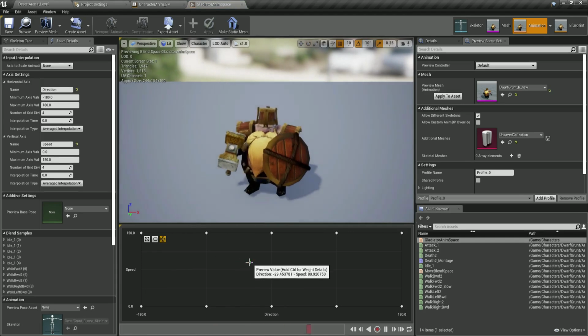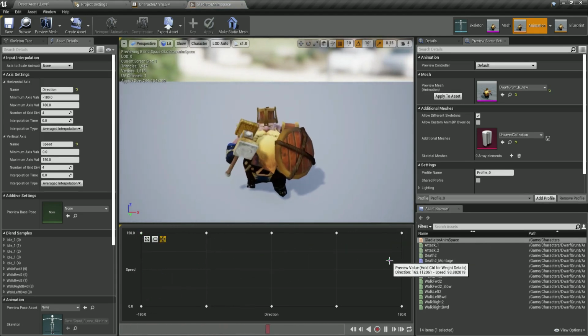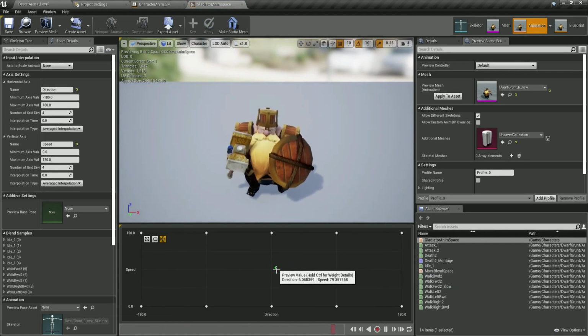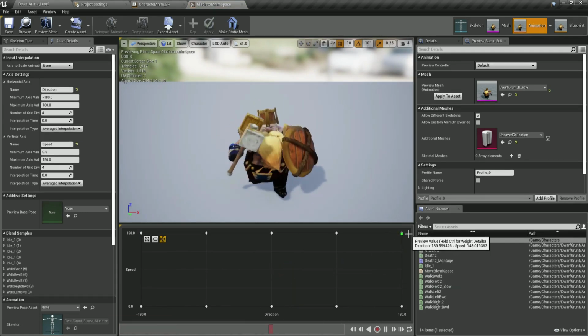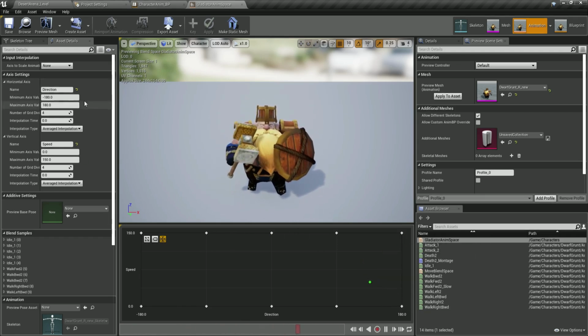What this is, is that we blended two animations. We blended the idle animation and we blended the run animation. So depending on the angle, you see how he's gonna run fast and so on, you get the point. So depending on the direction and the speed, our character is going to behave like that.